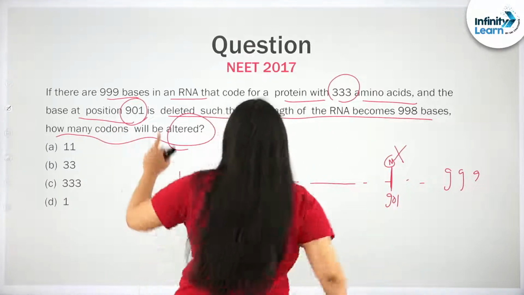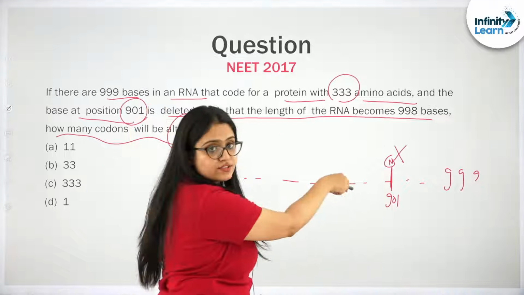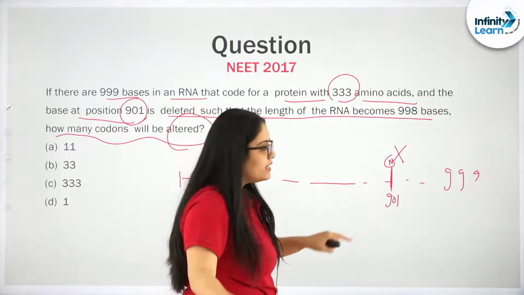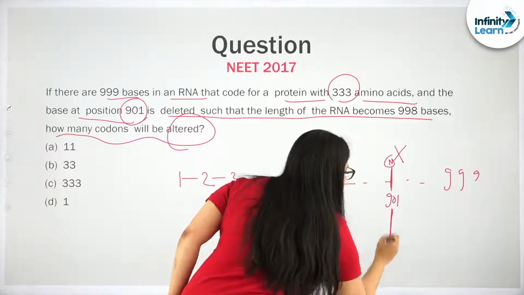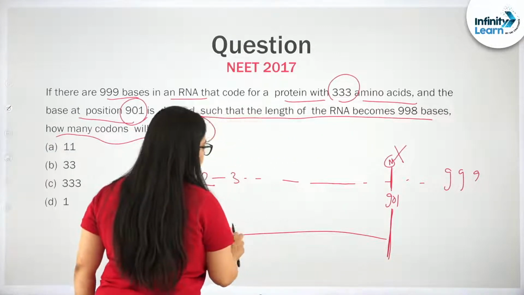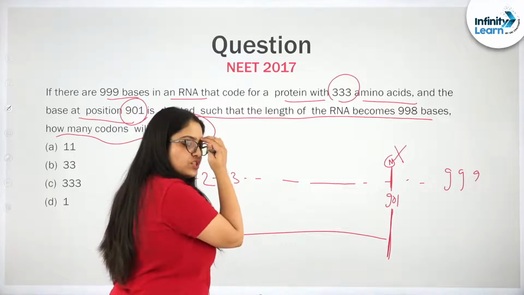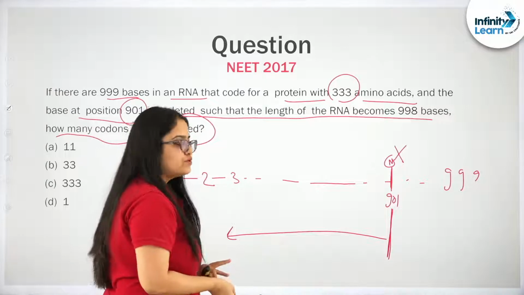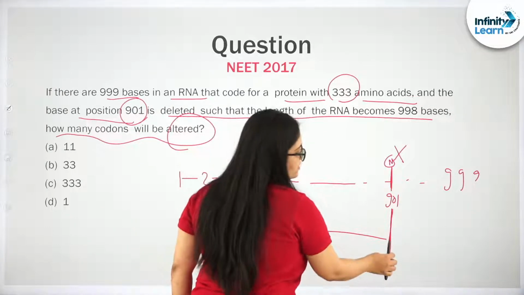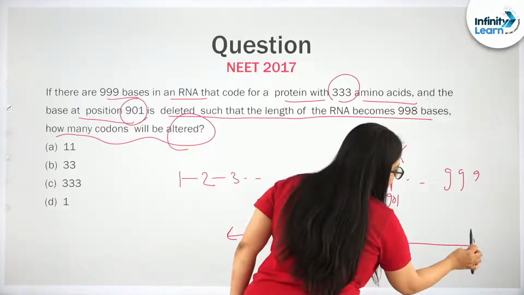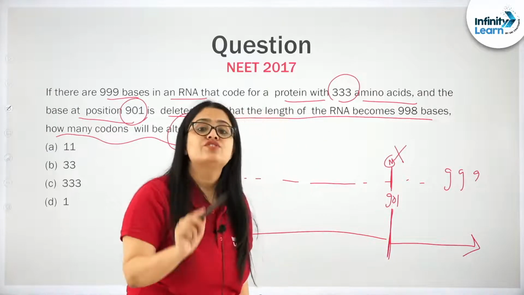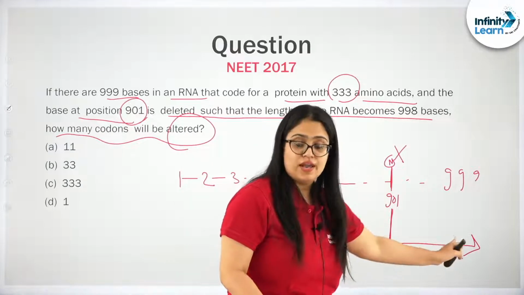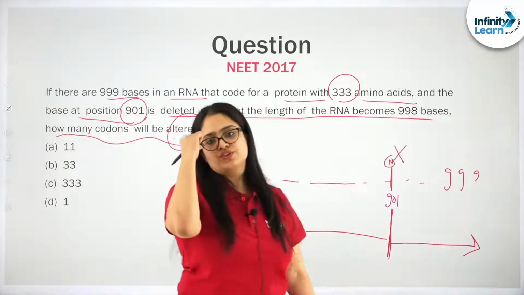The base at position 901 is deleted. So after this, students, there won't be any change in the reading frame before it. The genetic codons will hold the same meaning before and after the mutation. But all those codons that are present after this, their reading frame will change, so whatever meaning the codons were holding before mutation will change after mutation.